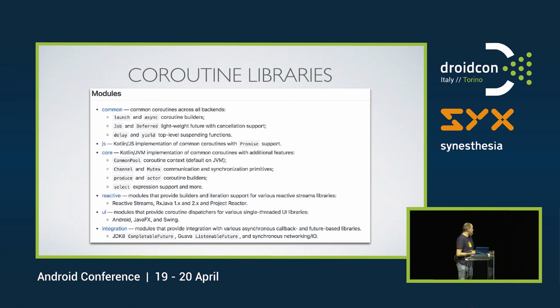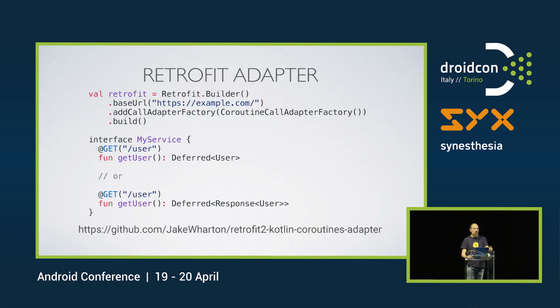But we'll see. There are a bunch of other things here. And you also see there is a JS library, so the coroutines thing works on JavaScript as well. There have also been a number of third-party libraries created. For instance, Jake Wharton created the retrofit adapter for the retrofit library that, instead of returning a call or an RxJava observable, you return a deferred. So you can get coroutines on top of retrofit as well.